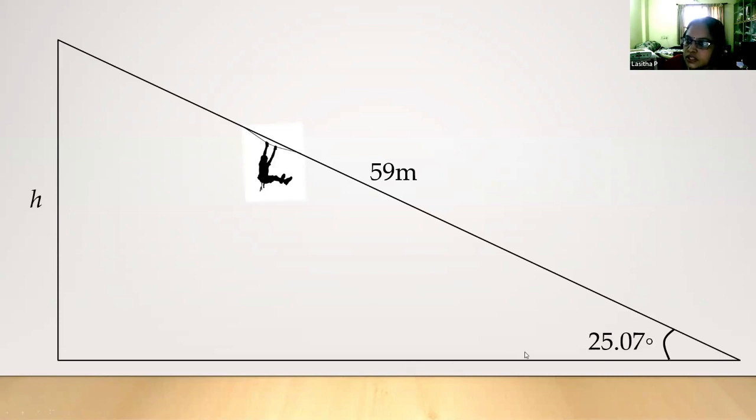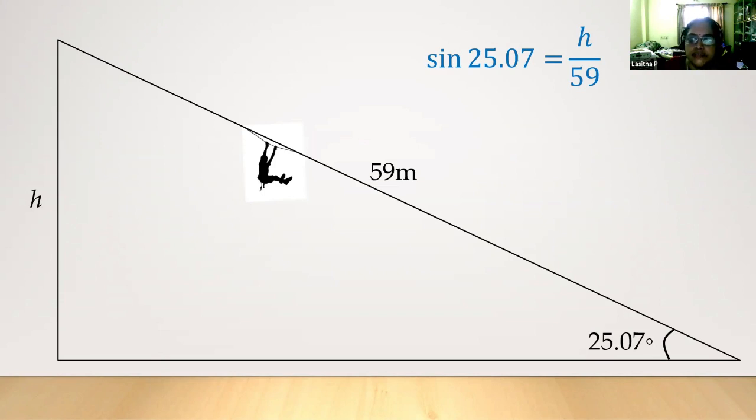I will suggest that, because children must know that other than 30, 60, 90 there are a lot of values we deal with in real life situations. Let them know about that. These kinds of angles you should also use in the discussions. Then you ask them, which trigonometric ratio is helpful here? The opposite side you have to find out, the hypotenuse is there. So how will you write that equation?